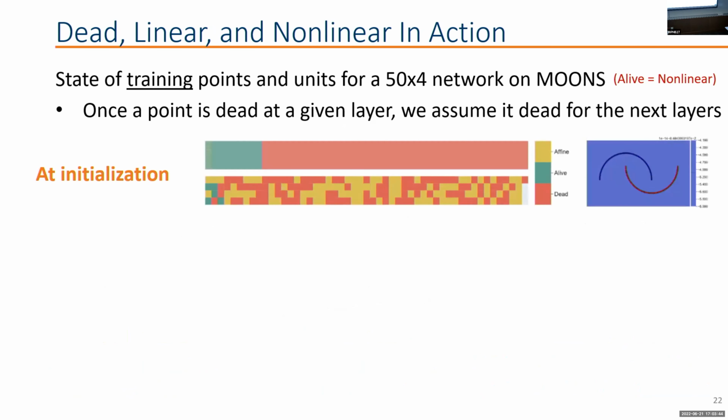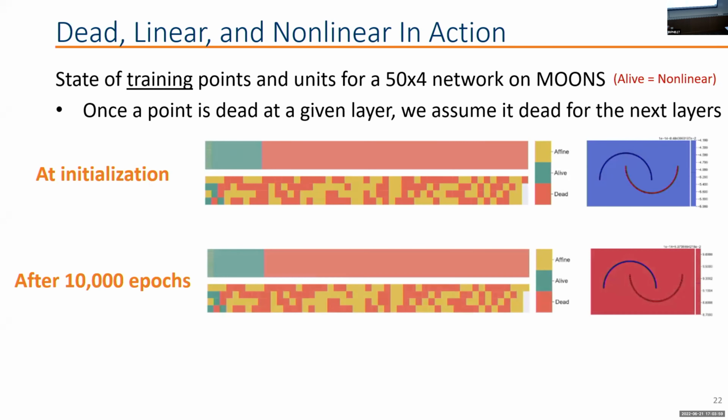So at initialization, this is how it looks. We get to a point here where it just happens that all the neurons are inactive for the samples that we have. And from that point on, we cannot recover and we cannot do backpropagation anymore. After we try to train for a long period of time, it doesn't change much. As you can see here, we're trying to classify between these 2 different half circles, and we basically guess that everything's the same.